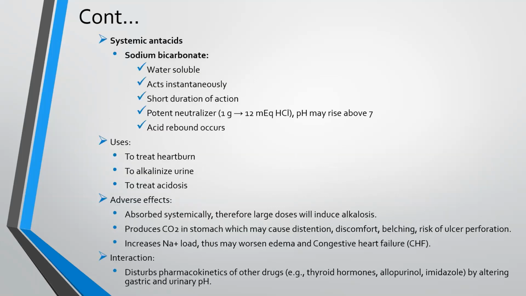Systemic antacids. First, sodium bicarbonate. It is water soluble, acts instantaneously, has a shorter duration of action, and is a potent neutralizer, that is 1 gram neutralizes 12 mEq of HCl. pH may rise above 7. Acid rebound can occur. Rebound means reoccurrence of acid production or more production of acid after the treatment. Uses: to treat heartburn, to alkalinize urine, to treat acidosis.